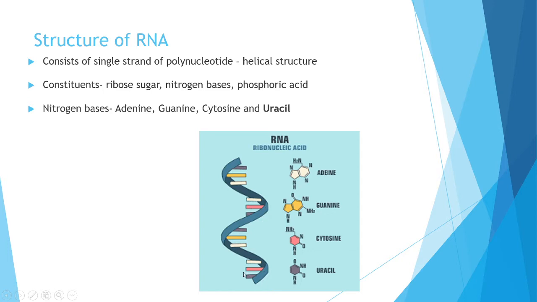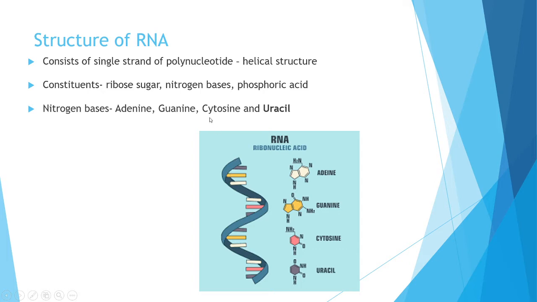But in the last class, you studied the structure of DNA, and in DNA there are two helical strands. But in RNA, only one strand is there. Also, the constituents of RNA are sugar, nitrogen base, and phosphoric acid. In DNA also, the constituents are sugar, nitrogen base, and phosphoric acid.